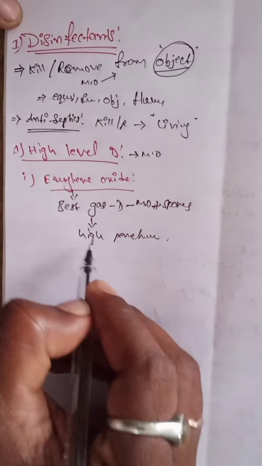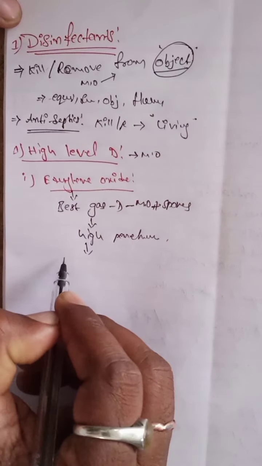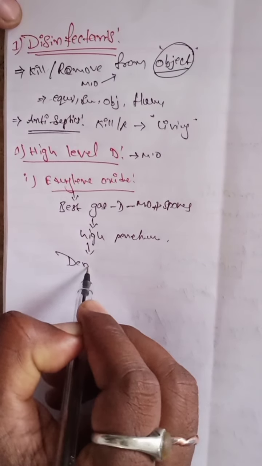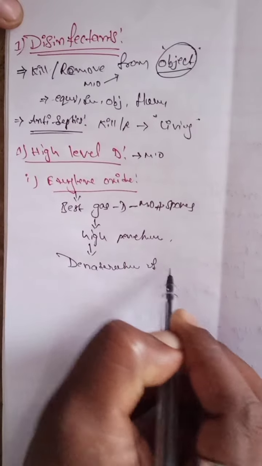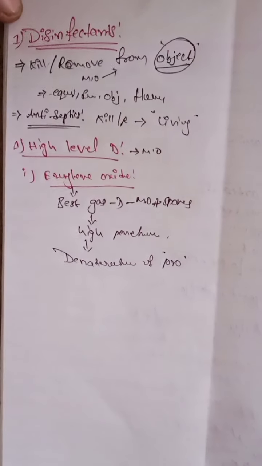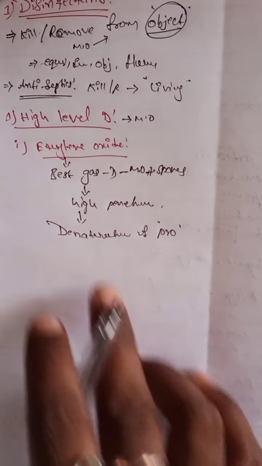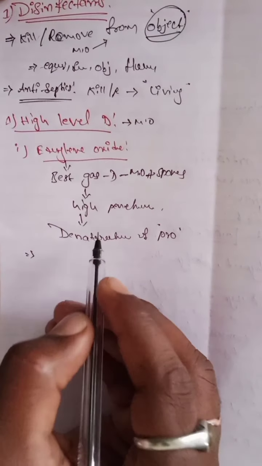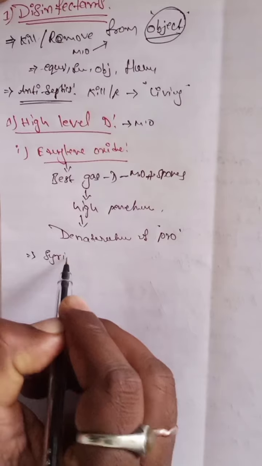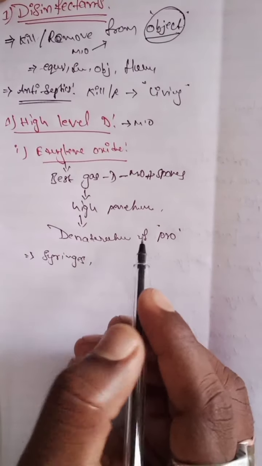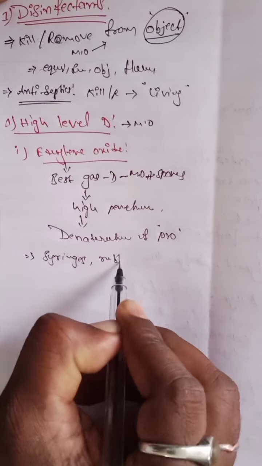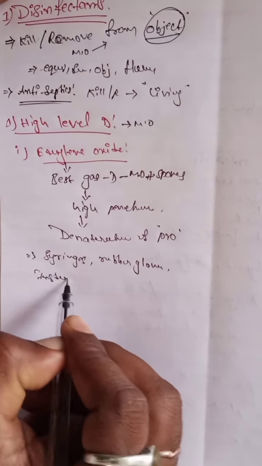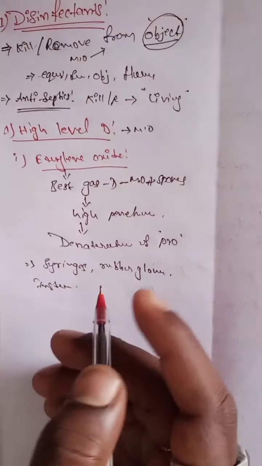With its high penetrating power, it enters the microorganism and is especially involved in the denaturation of proteins. It is mainly used in the sterilization of products like syringes, rubber gloves, instruments, etc. So this is the importance of ethylene oxide.